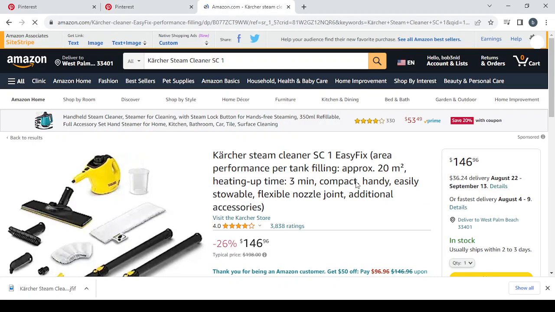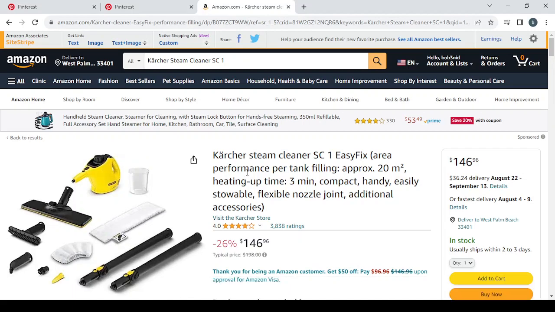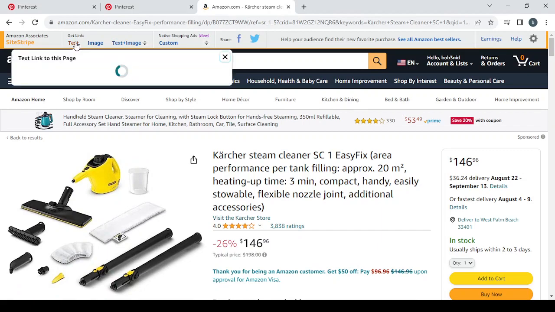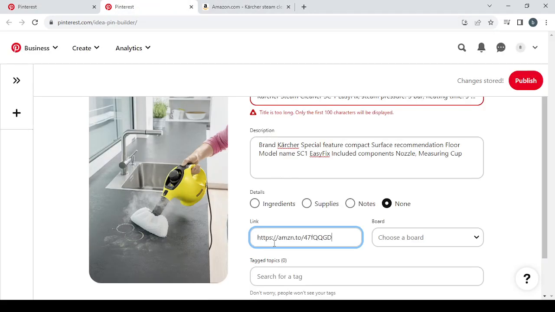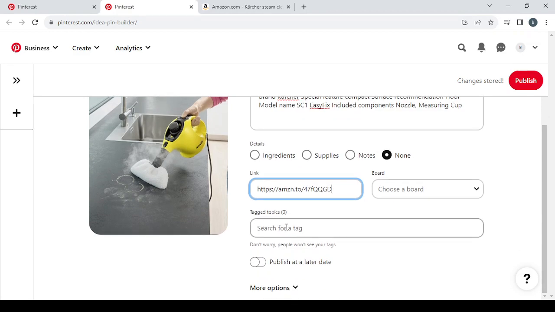So you just wait for it to be uploaded, and then we will take the affiliate link from this text. By clicking on text, you can take your affiliate link. So let's take the link, click on text, and this is our affiliate link. Copy and drop it on Pinterest. Then let's head to the next step, which is the most important step.